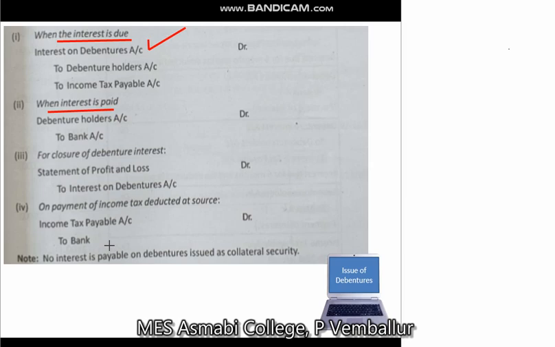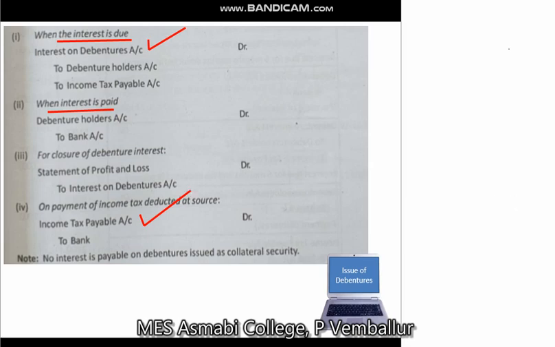Then next, at the end of the year, the company has to deposit or pay to the government all the income tax amount. At that time, the entry is income tax payable account debit, to bank. These are the four main journal entries related with the interest on debentures.